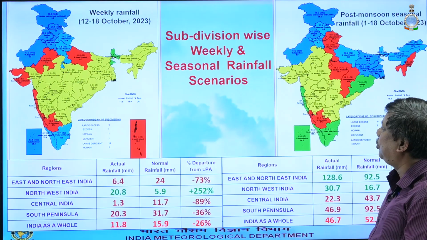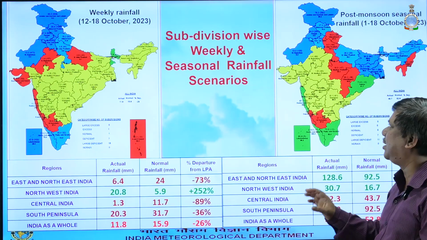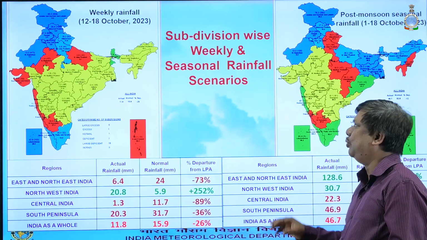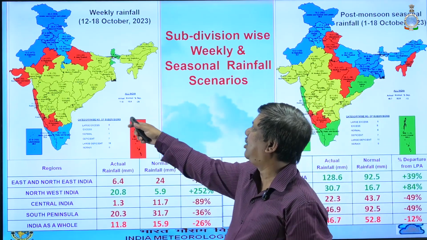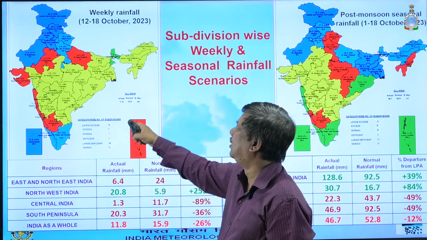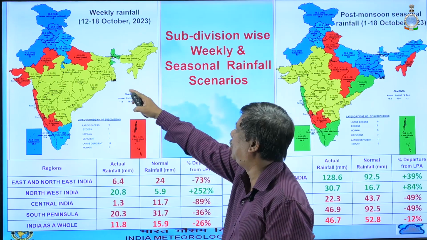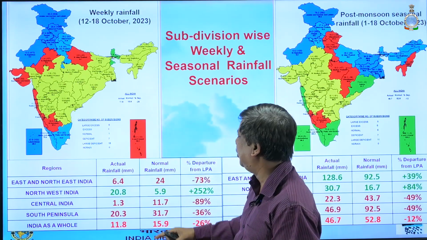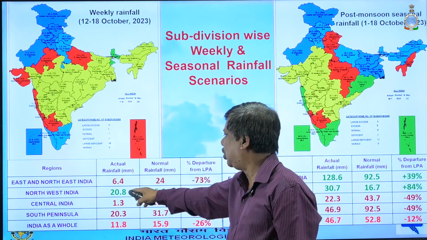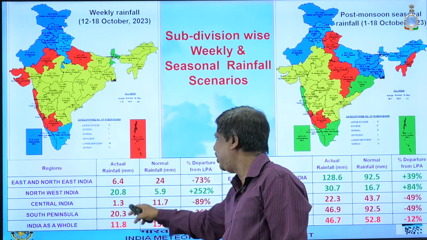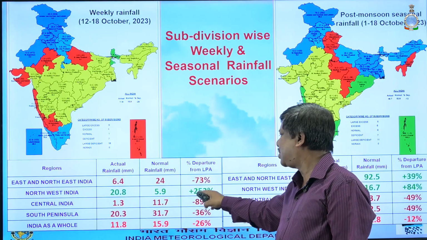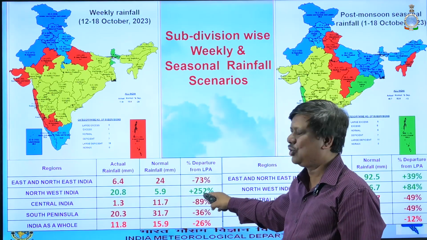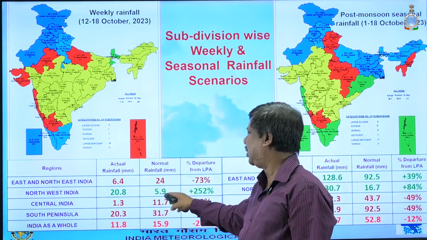Due to this rain, if we see the subdivision-wise scenario weekly as well as seasonal, northwest India had very good rainfall. The actual rainfall is 20.8 millimeter compared to the normal 5.9, so it is plus 252%, very good compared to climate normal.